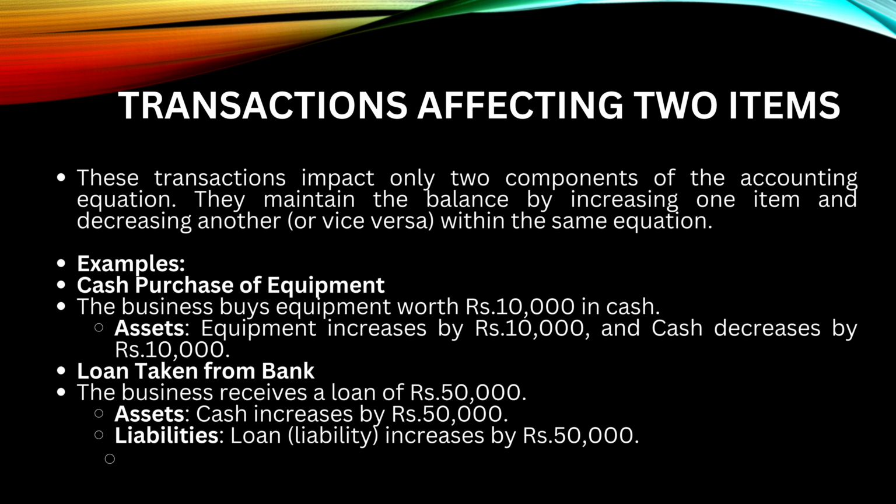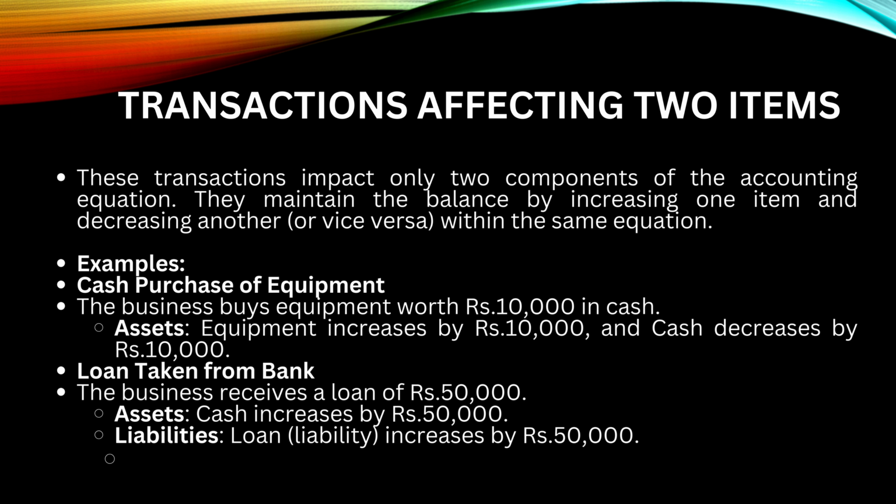So, if we have to discuss transactions affecting two items, then these transactions basically impact two items, that is, one may be increasing, one may be decreasing within the same accounting equation, or maybe both are increasing or both are decreasing if they are on two sides.